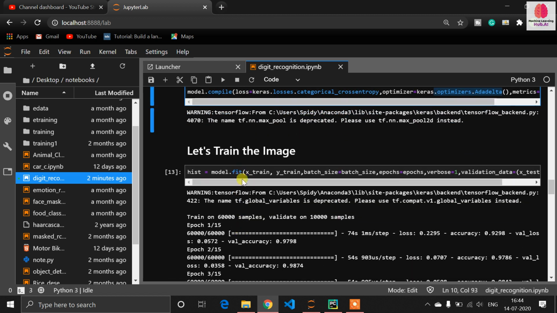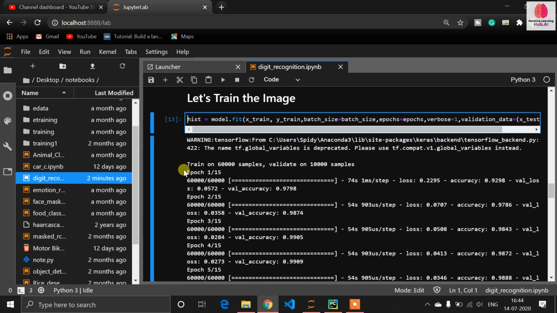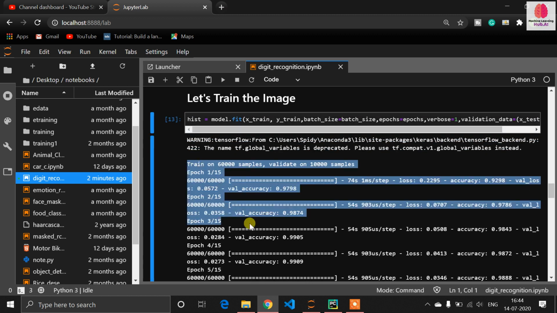So now it's time for the training. model.fit, now we have to feed the data: x_train, y_train, batch size, and validation data equal to x_test and y_test. So now we have started the training. This training is done on my NVIDIA 2GB 920MX, so it is done on the GPU.